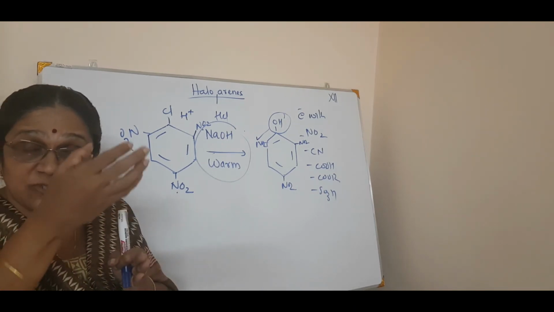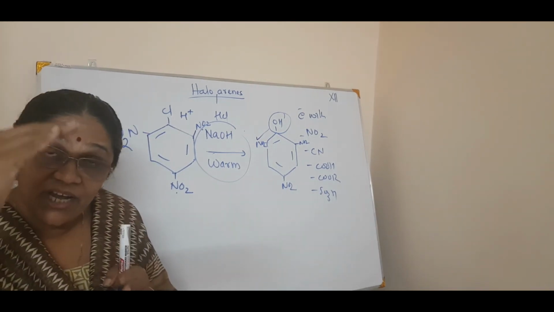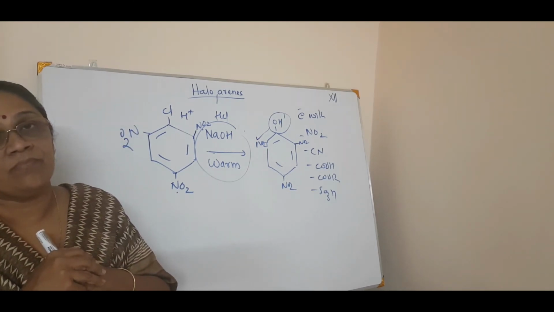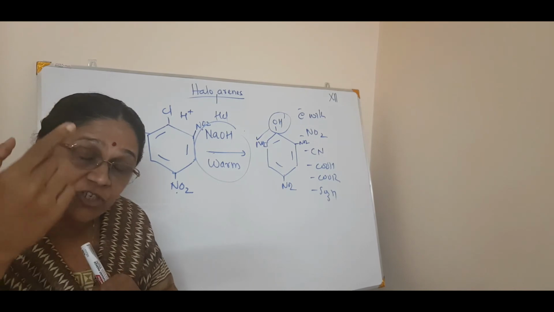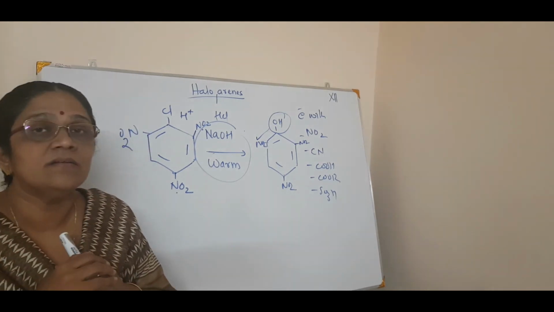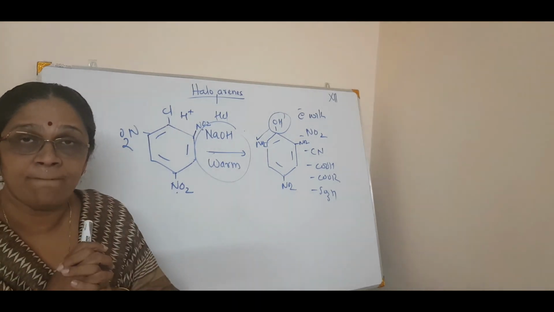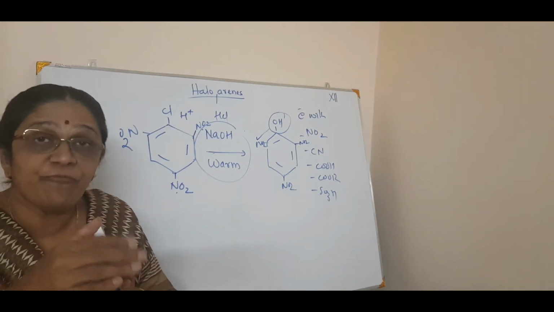So if a para position NO2 is there, then you can reduce the temperature from 625 to 443. See? Then, if an ortho position also has an NO2, again the temperature is reduced to 365. See? And there is no need of pressure also there.